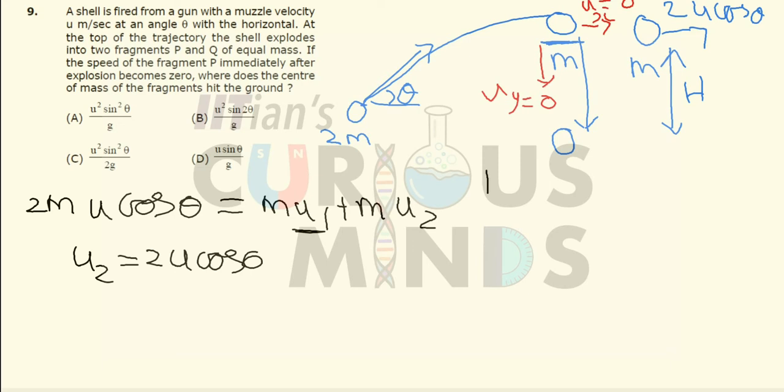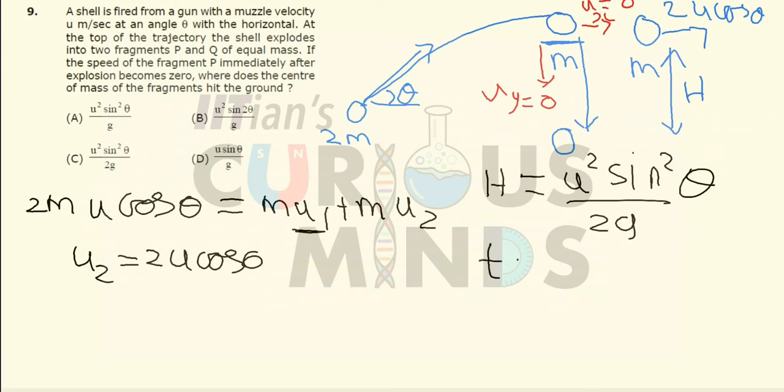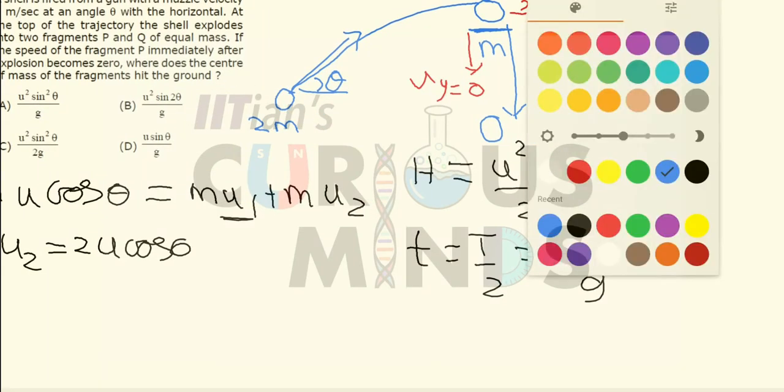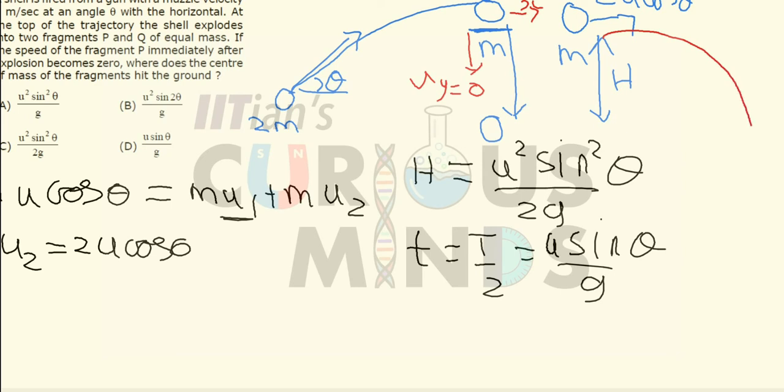Now the h over here is equal to u square sine square theta divided by 2g. In order to cover this distance, the time taken will be equal to half of the time period, which is equal to u sine theta divided by g. Let us find out how much horizontal distance it covers during that part. The horizontal distance, let it be equal to r.